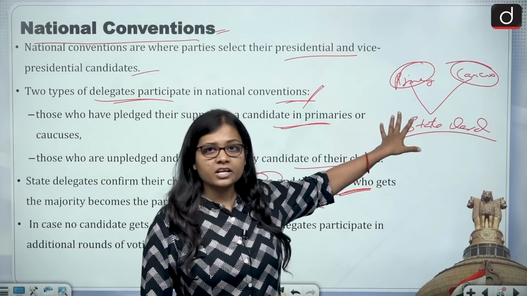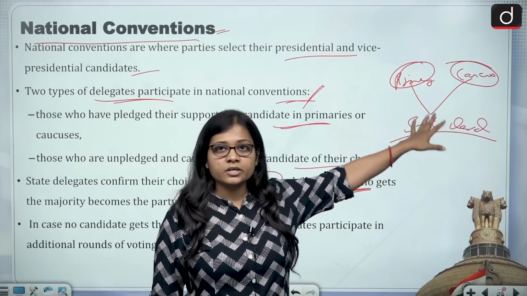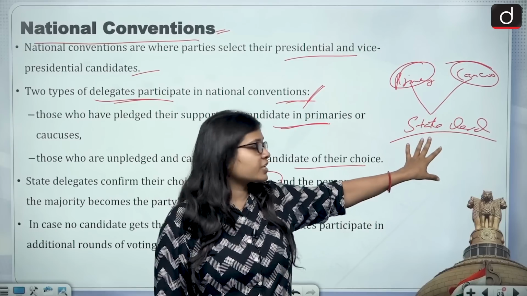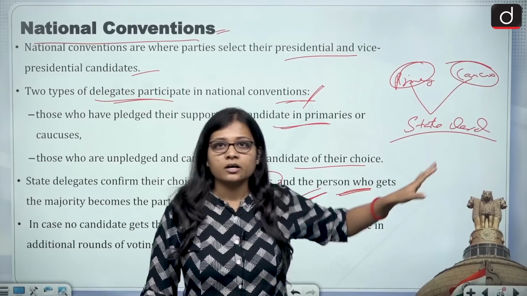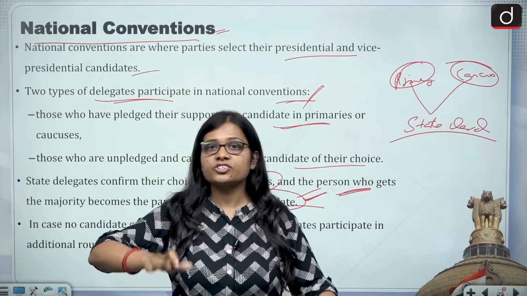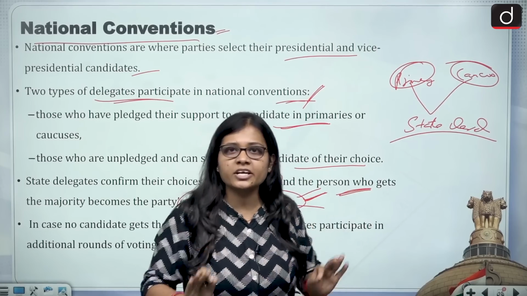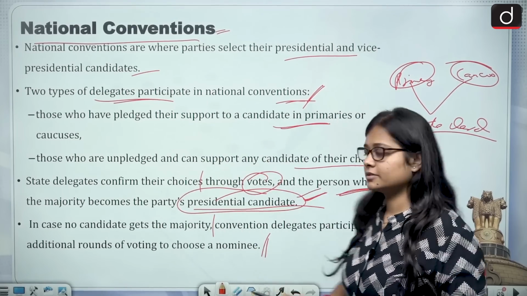See, first at the state level, the candidates were chosen from the primaries and the caucuses. Then all these candidates come to the national convention. Now what happens in the national convention? Out of all those candidates, the presidential candidate and the vice presidential candidate are selected.